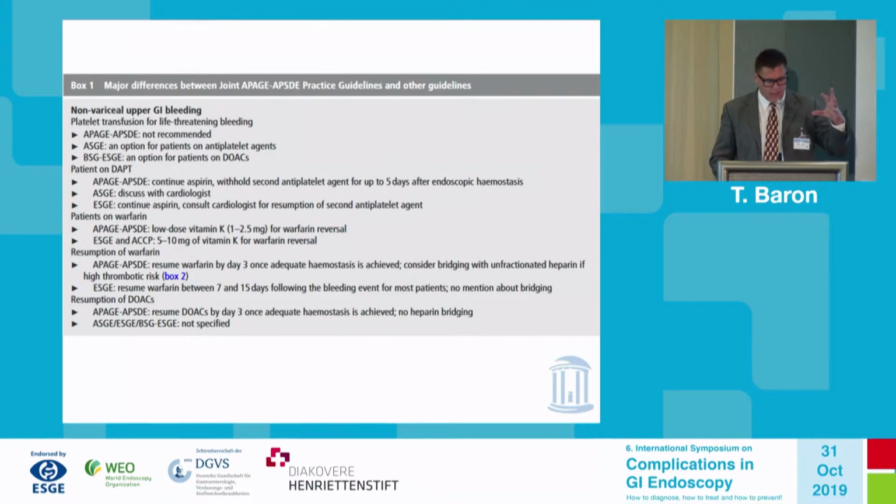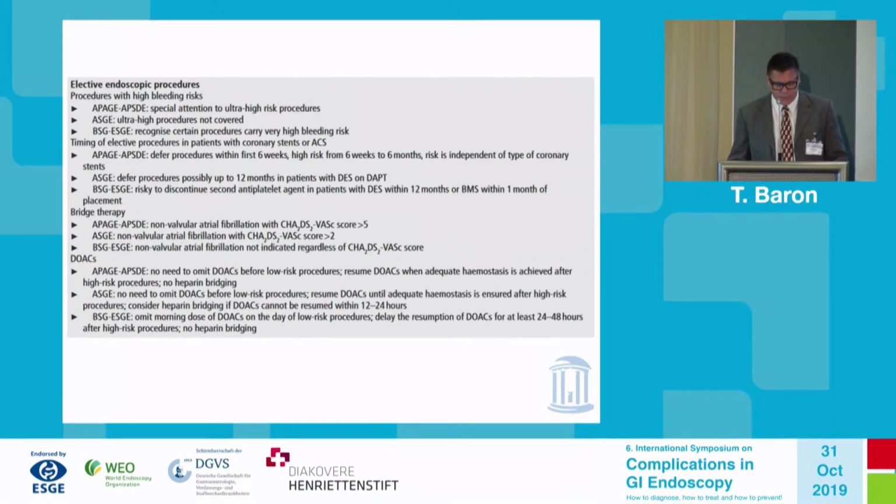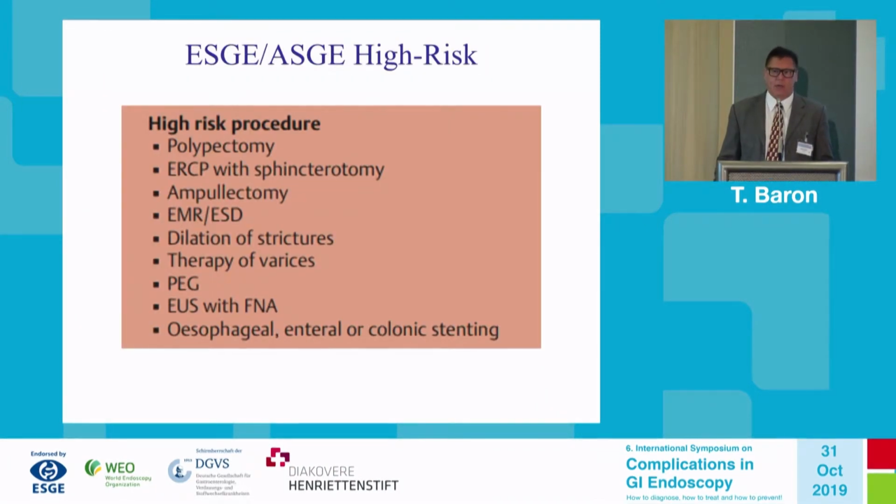And they broke it down for non-variceal upper GI bleeding, or obviously emergent procedures, and then they broke it down with elective procedures and actually pointed out the differences amongst the society guidelines. So when you talk about guidelines, then the question is, whose guidelines are you following? And it brings me back a little bit to what's high risk. So ESGE and ASGE agree that these are the high-risk procedures: polypectomy, ERCP with sphincterotomy, ampullectomy, EMR/ESD, dilation of strictures, therapy of varices, PEG, EUS, etc.